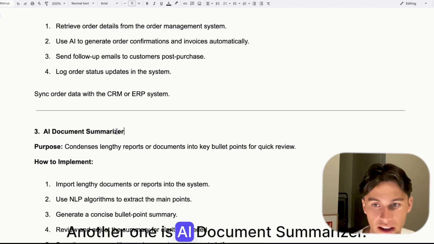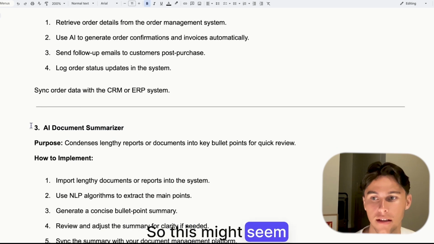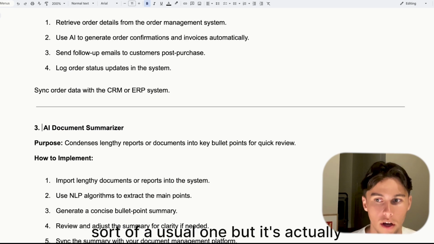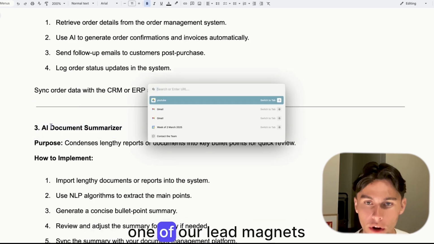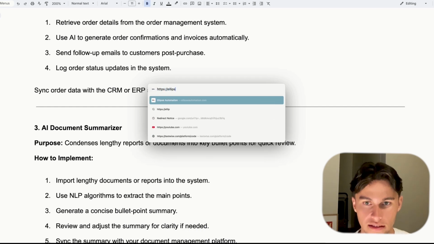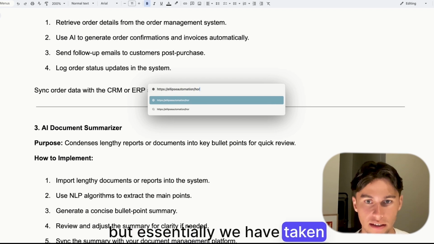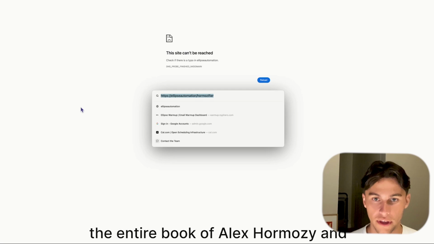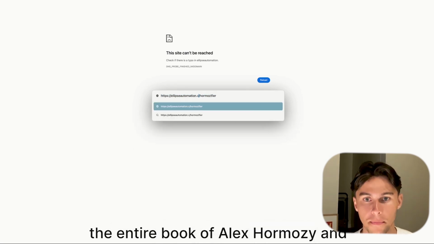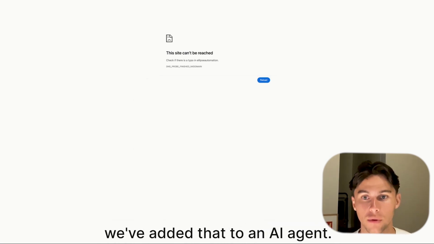Another one is an AI document summarizer. So this might seem sort of a usual one, but it's actually very useful. One example here is one of our lead magnets, I'm showing you my website here. Essentially, we have taken the entire book of Alex Hormozi and we've added that to an AI agent.